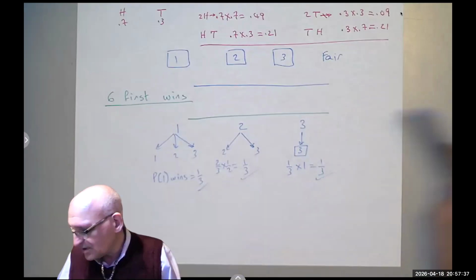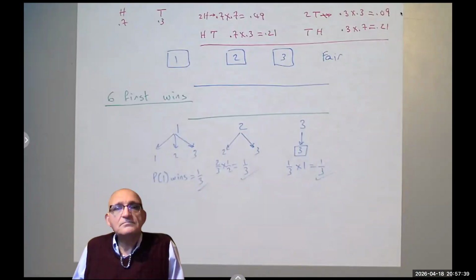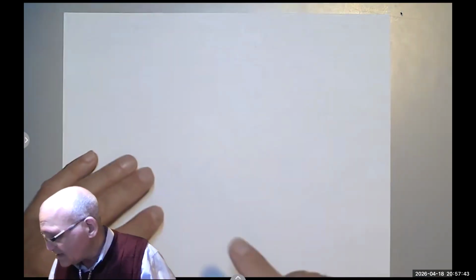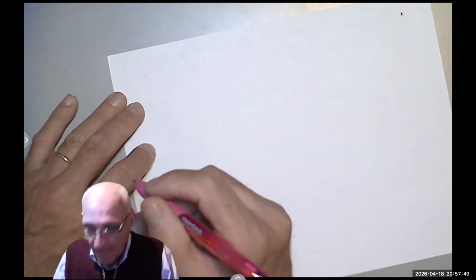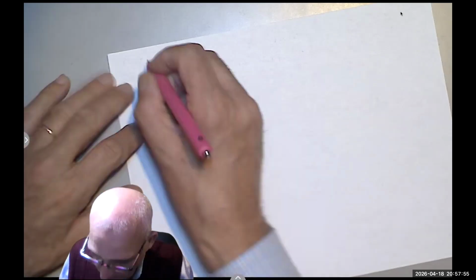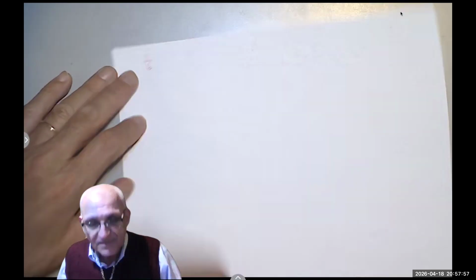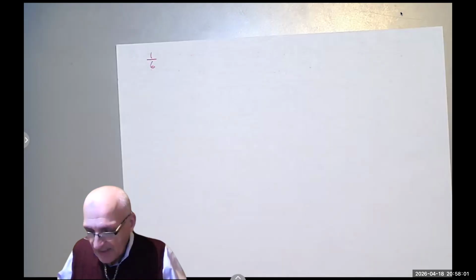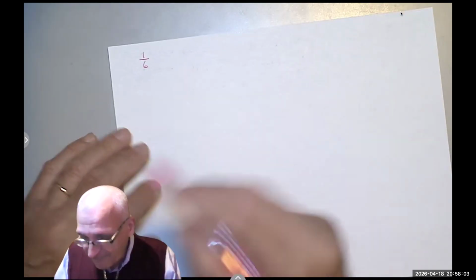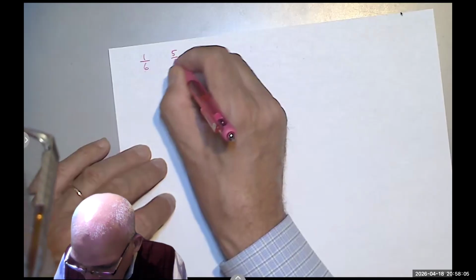How about the second one? Let's see. The probability that player number one wins is what? Either he tosses the coin, he rolls the die and he gets a 6, and the probability of that is 1/6, right? But what if it's not? Then it's a probability 5/6 that he lost.